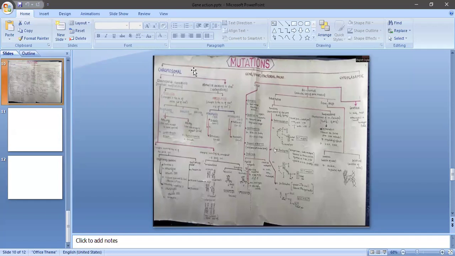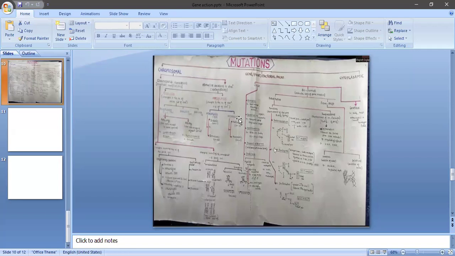Based on that, chromosomal mutations are classified into two types: numerical changes and structural changes. Structural and numerical aberrations of the chromosomes, observed in a few organisms and plants, lead to changes or variations in the population. Later, in the next class, we will discuss chromosomal mutations.